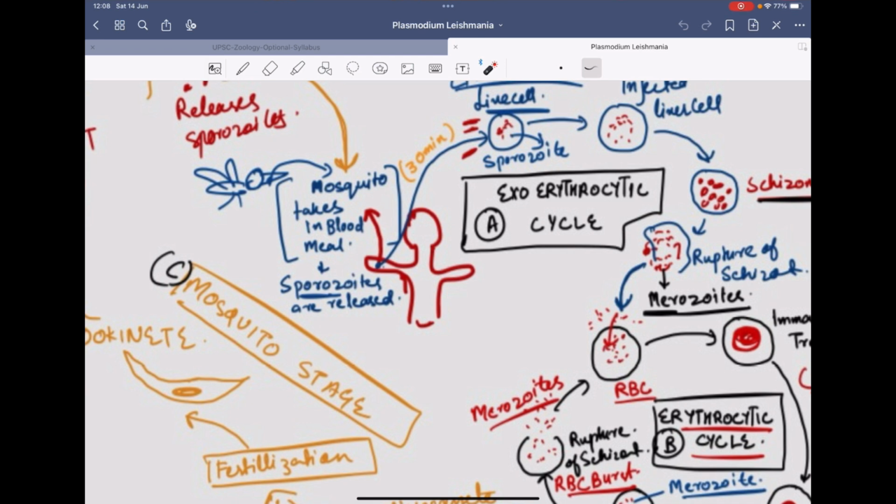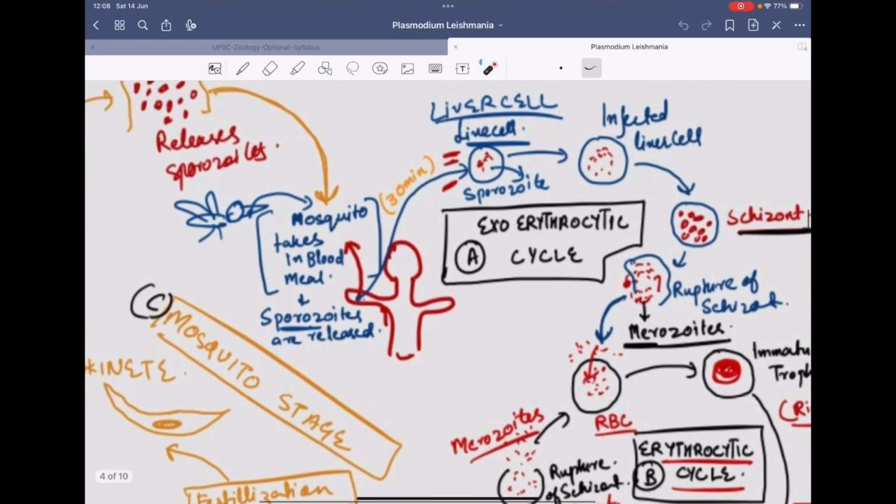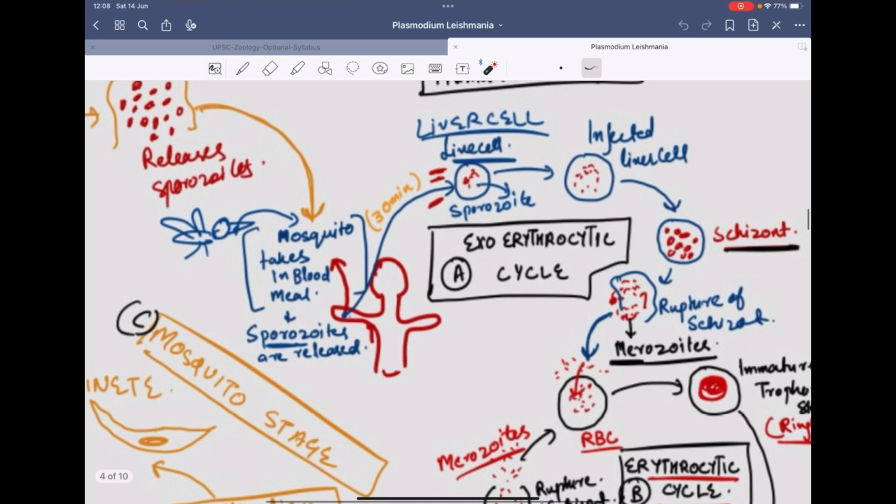So there is presence of sporozoites in the proboscis of the mosquito, which are released when it takes in the blood of this human. Then these sporozoites enter into the blood. When they enter into the blood, they move towards the liver cells. Once they move towards the liver cells, it takes about 30 minutes for these sporozoites to reach the liver.